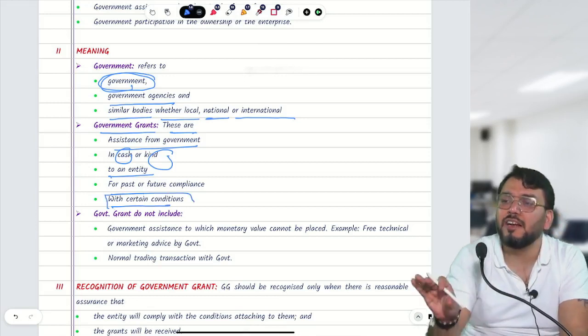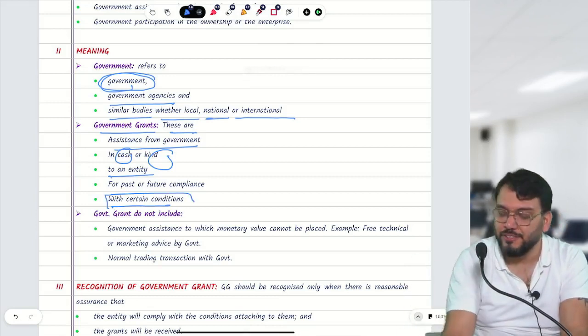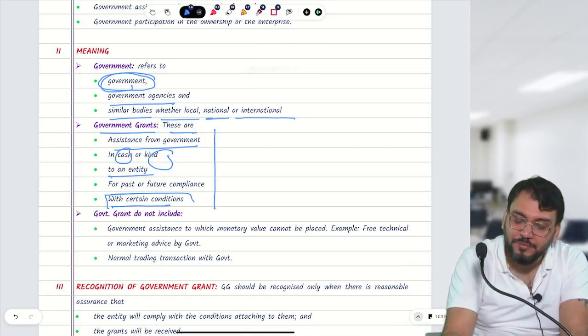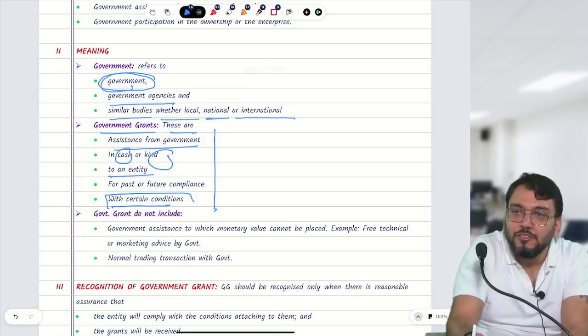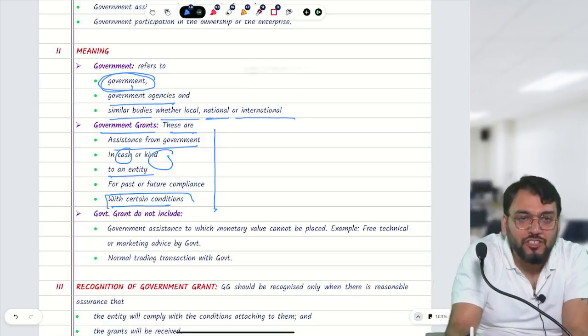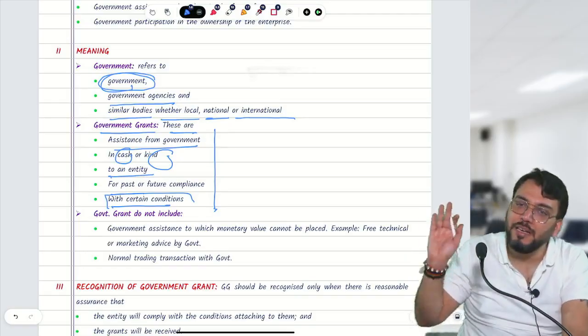Understood? Any transfer of resource from government to any other entity for past or future compliance will be a government grant.